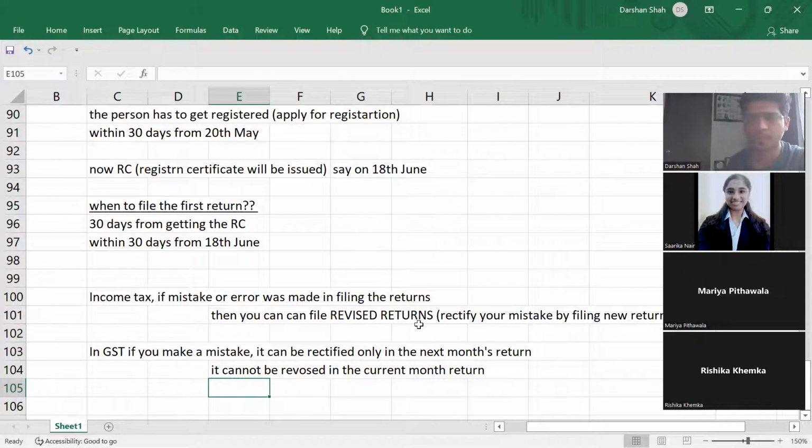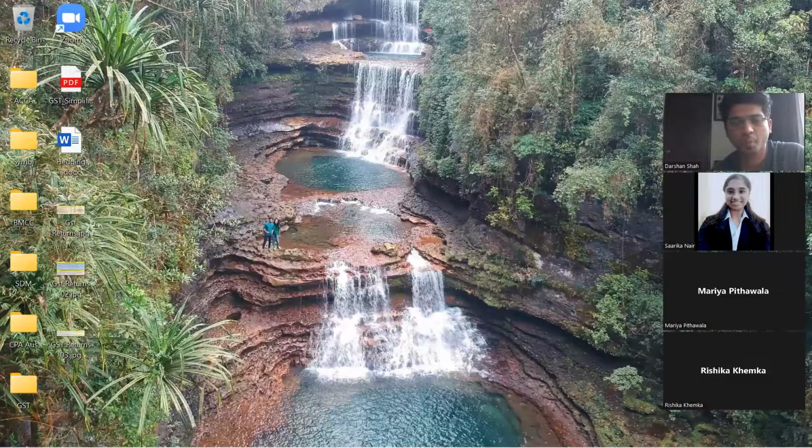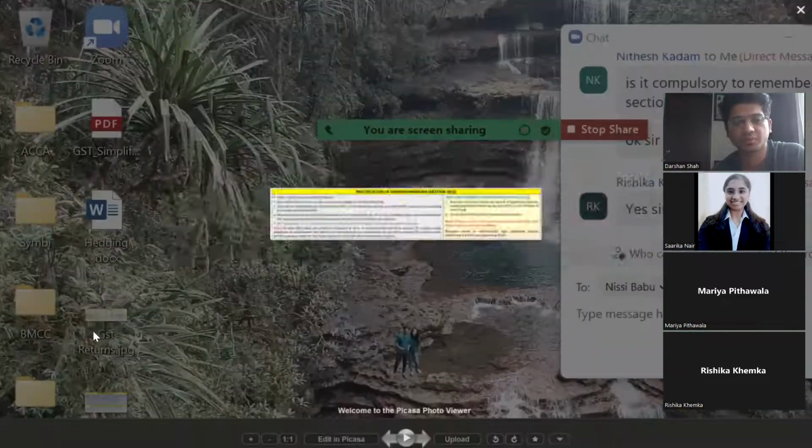So what if the error was made in the annual return? Annual return also cannot be rectified. Then it will be rectified in the next year's annual return. But generally the annual return will not be rectified because it will be checked by the internal auditor as well as the external auditor. I mean, the scope of mistake is there, but the probability is lower.